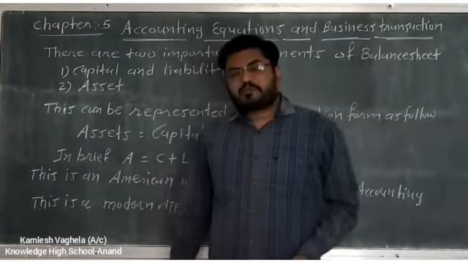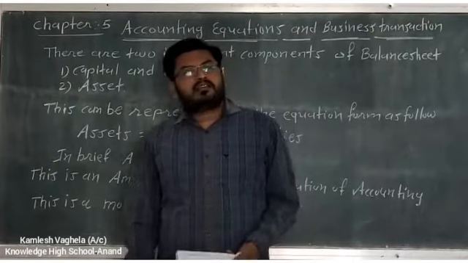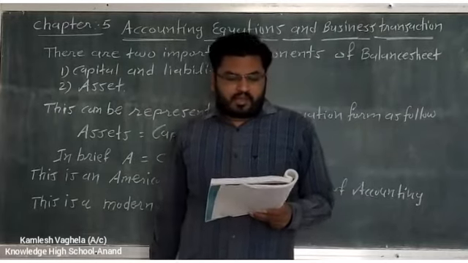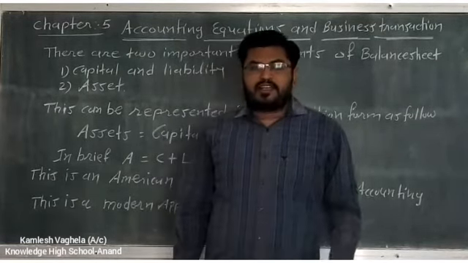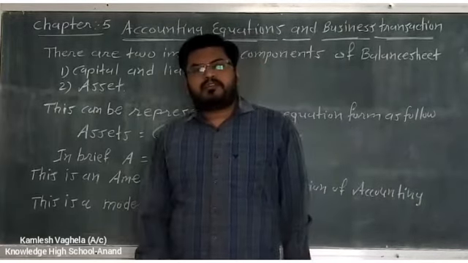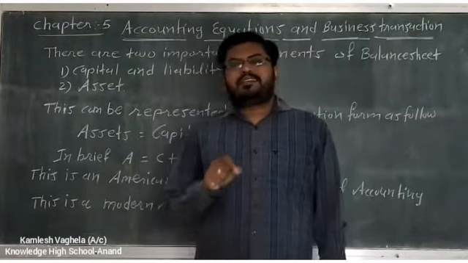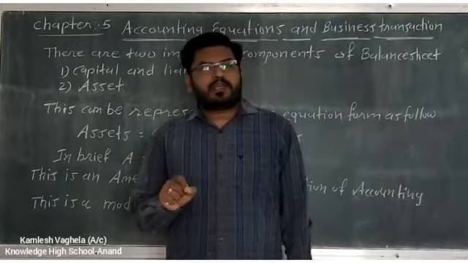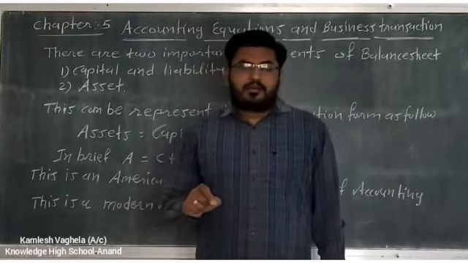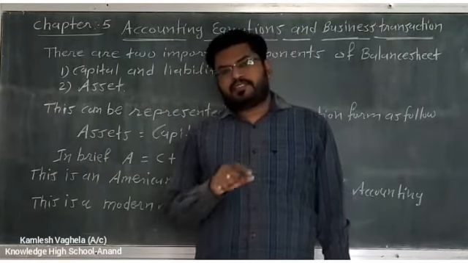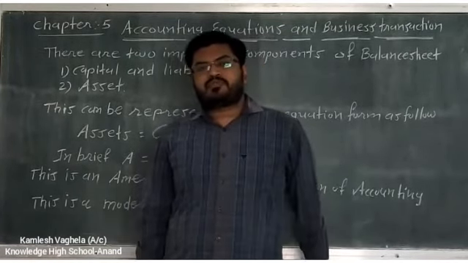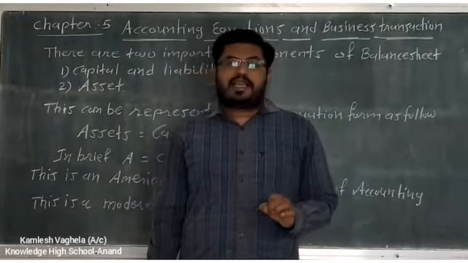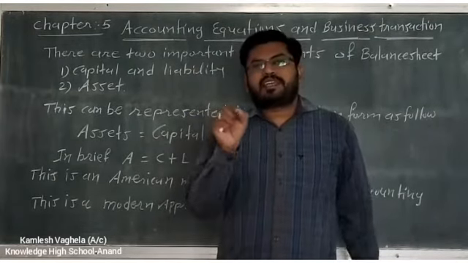In your textbook, open page number 109. What is given? The significant objective of financial accounting is to prepare financial accounts. What is the main motto to prepare accounts? To prepare financial accounts. Under these accounts, which accounts do we have to prepare? Here, trading account, profit and loss account, and balance sheet. So when we prepare final accounts, we have to prepare three things: 2 accounts and 1 statement. Which 2 accounts? Trading account and profit and loss account, and 1 statement, that is the balance sheet.